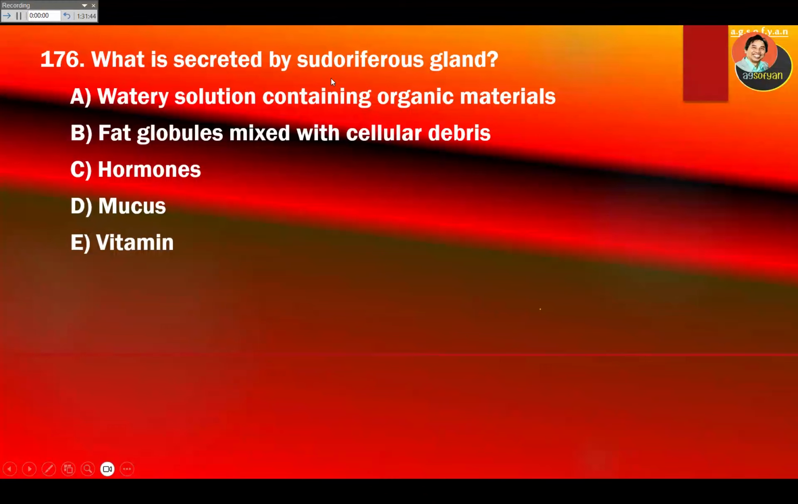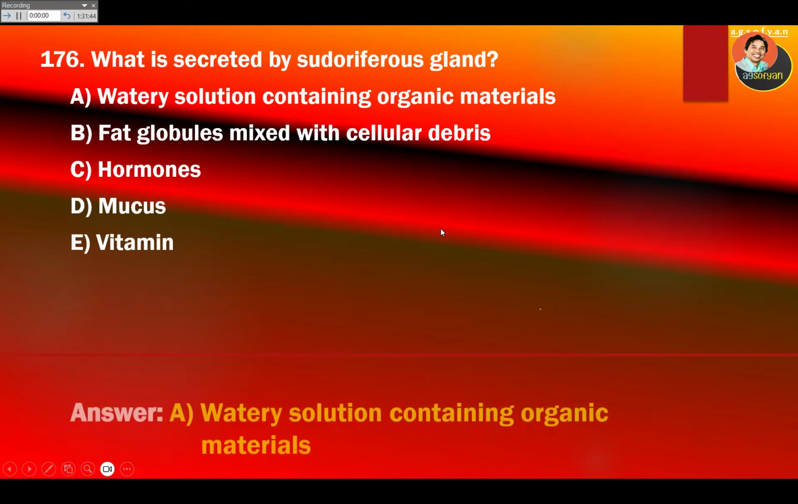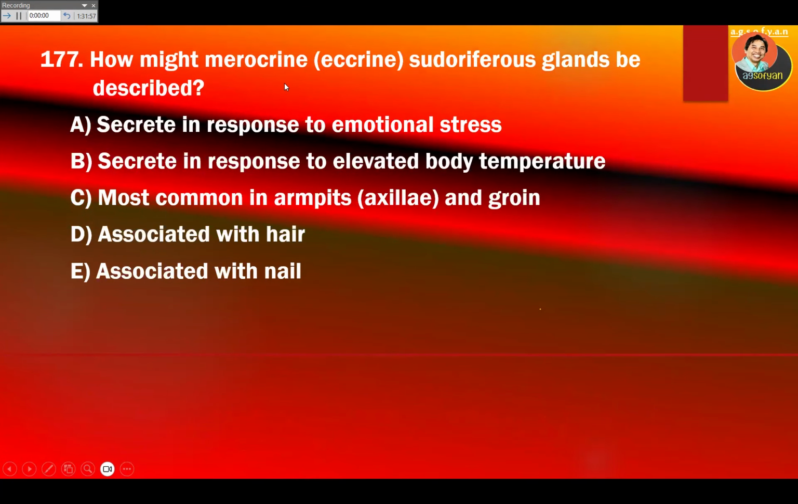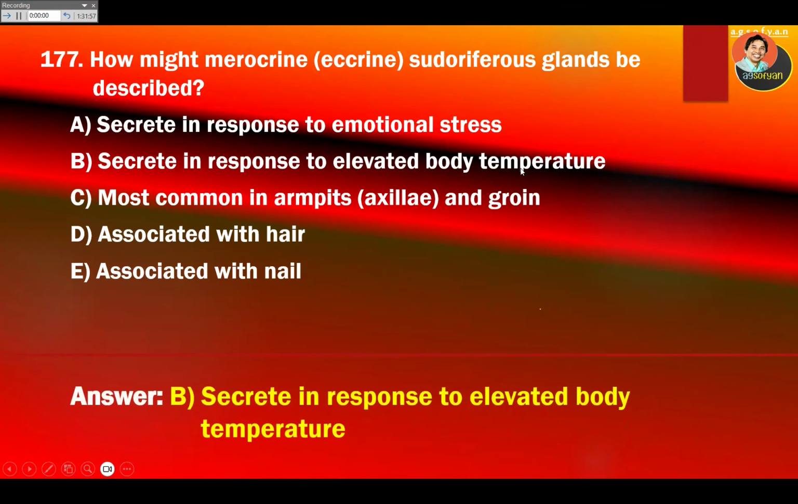What is secreted by the sudoriferous gland? Sudoriferous glands secrete sweat, so it's going to be a watery solution. How might merocrine or eccrine sudoriferous glands be described? Eccrine is the normal sweat gland, usually caused by body temperature. So body temperature increases the eccrine or regular sweat.